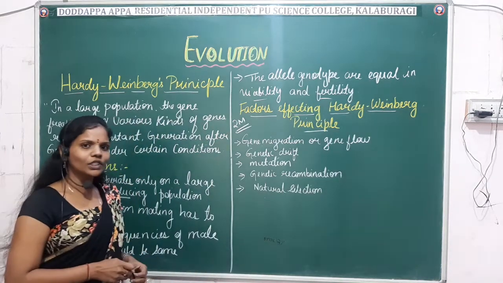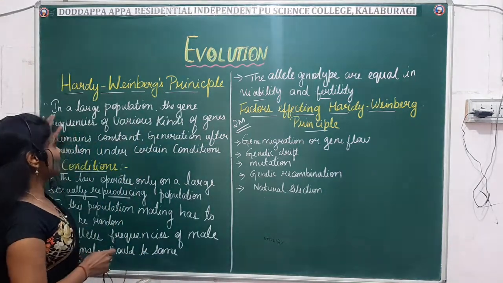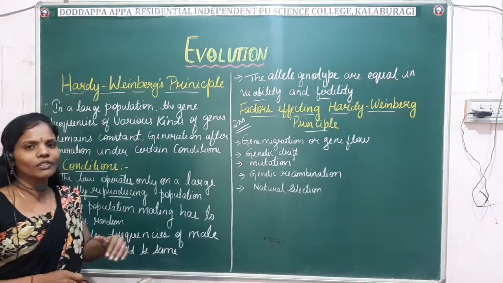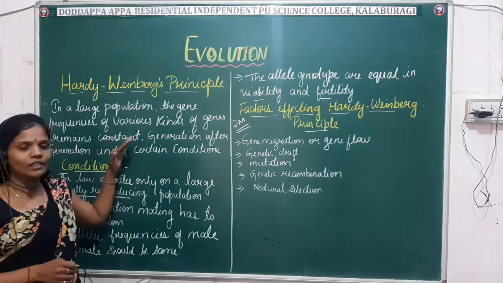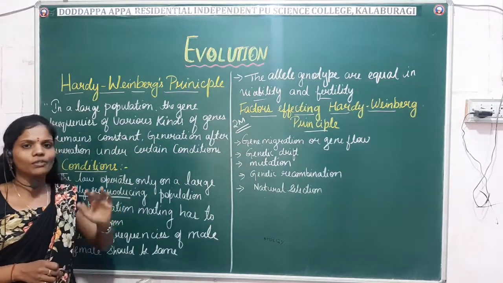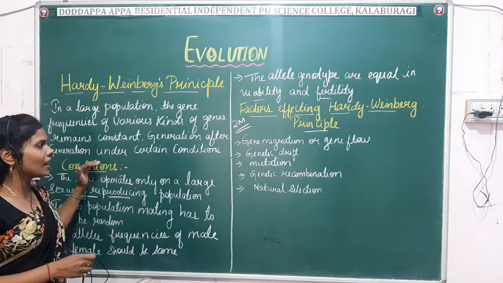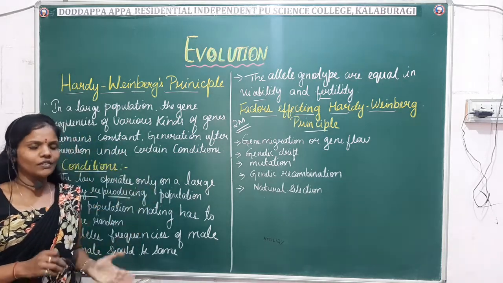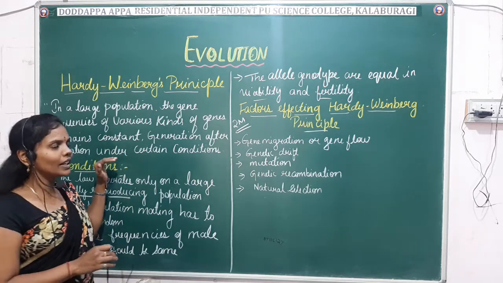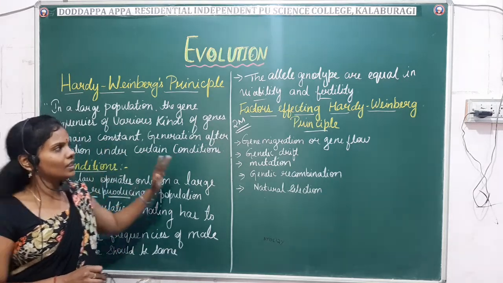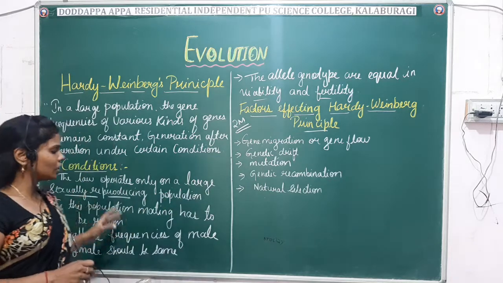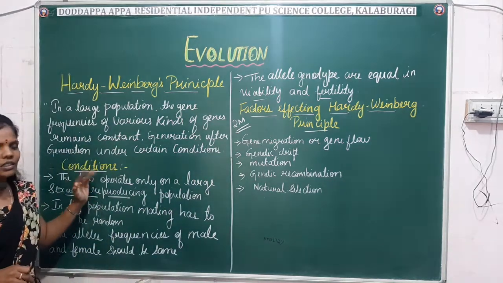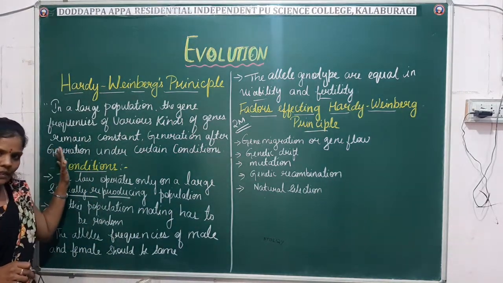So what is the definition of Hardy-Weinberg? In a large population, the gene frequency of various kinds of genes remains constant generation after generation under certain conditions. Under certain conditions, the gene frequency of different genes will remain the same. That's the definition, and the factors are important. For the conditions, you have to know what is responsible for this principle.